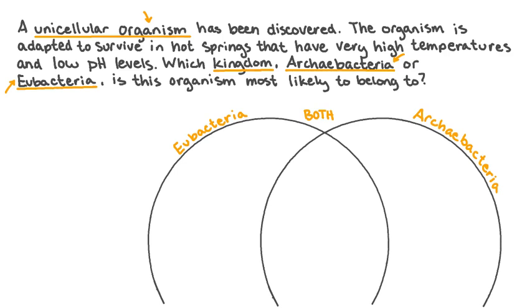In order to best organize what we know about these two kingdoms, I've made a Venn diagram. There's one section for eubacteria, one section for archaebacteria, and where the two circles overlap represents information that's true about both. Organisms that belong to kingdom eubacteria, as well as organisms that belong to kingdom archaebacteria, can be described as prokaryotic. Prokaryotic organisms are unicellular, they're asexual, and they have cells that do not possess a membrane-bound nucleus.